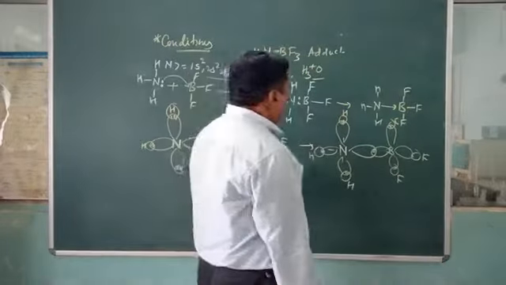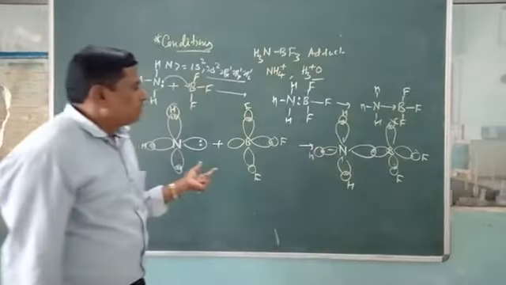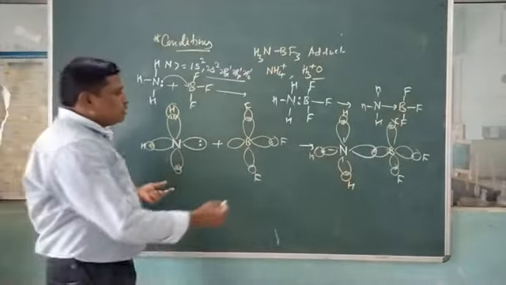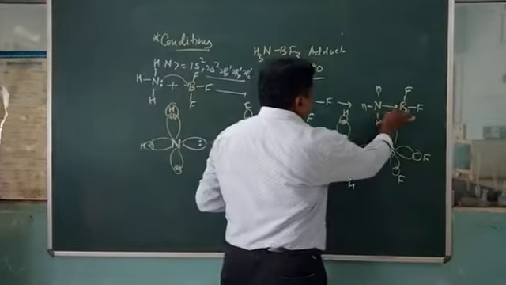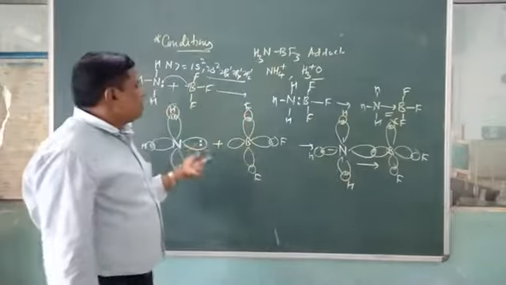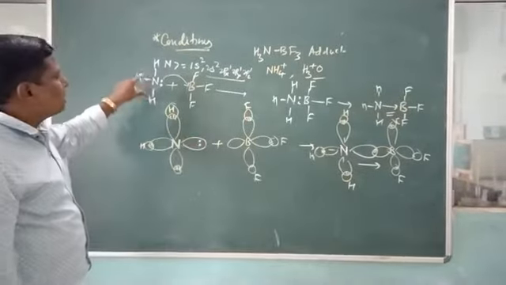Now in this way the formation of the NH3BF3 adduct can take place by the formation of this coordinate bond. This indicates that the coordinate bond is most important. So this is the first example. Now what happens in the case of the second example?